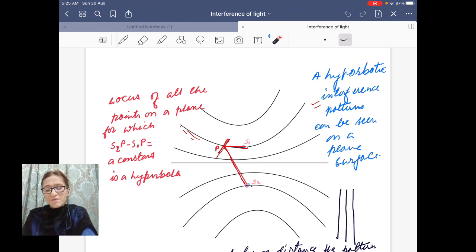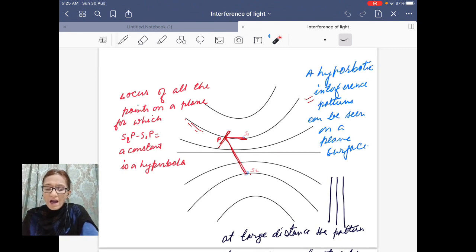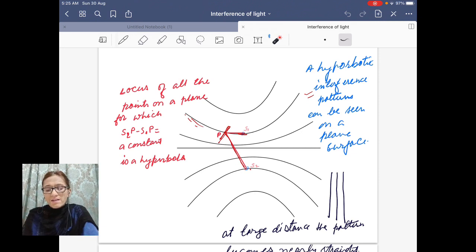Suppose you have strings in place of this path, and you have fixed a pencil at the end of this string, and when you draw a line on the wall which is parallel to slits S1 and S2, you will find this kind of shape, and this is your hyperbola. So the pattern of this fringe is in the form of hyperbola. But when you go a large distance from the sources, you will find that these fringes become straight.